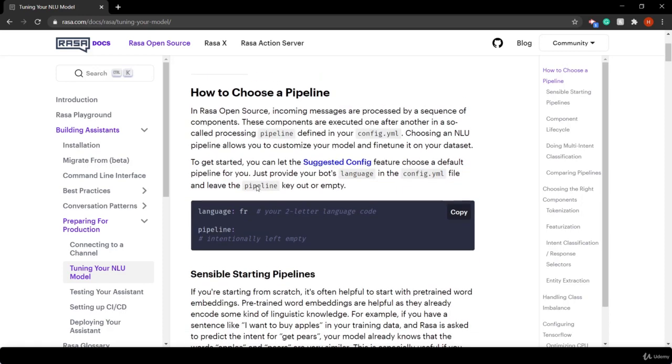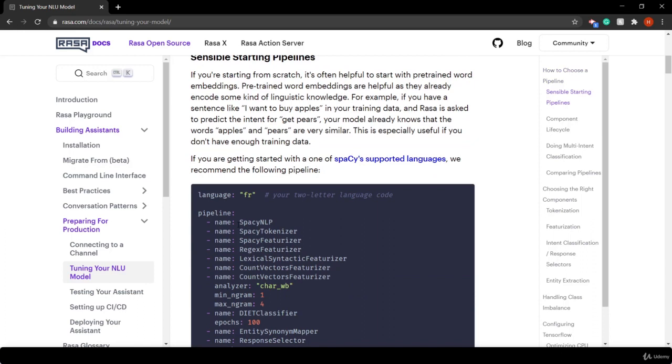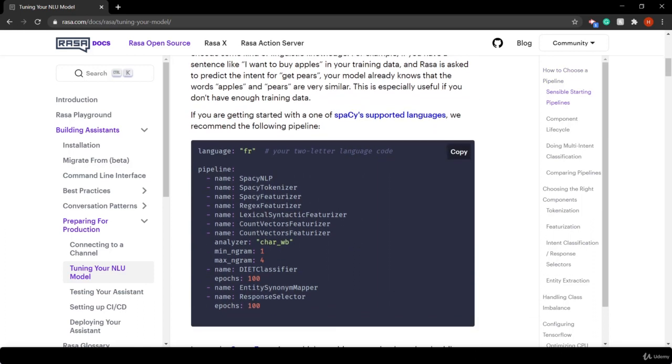By customizing and making your own custom pipeline, you have to specify your language, and further you can give a key name which is pipeline and make your own pipeline. Generally at the beginning we use this whole pipeline which is shown right here, because in the backend this pipeline uses a word-to-vec model which performs exceptionally well when you feed a text which is unrelated to your training dataset.